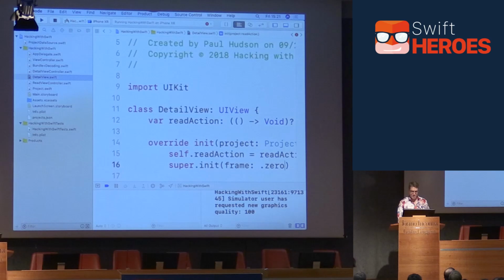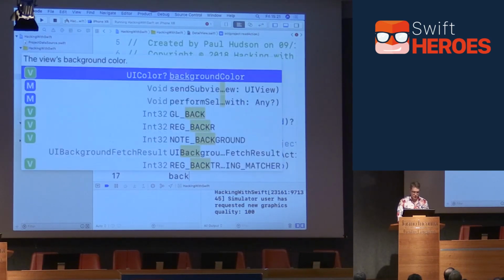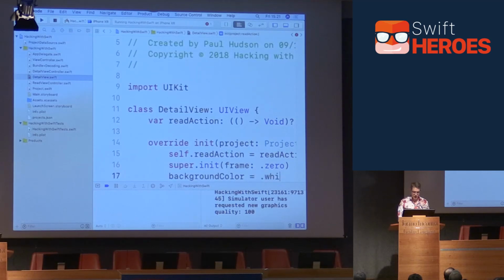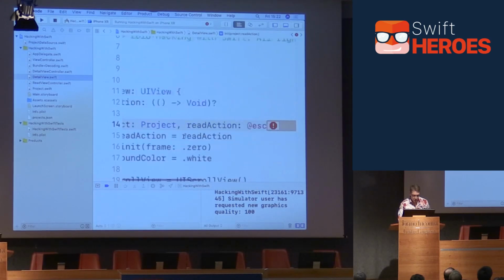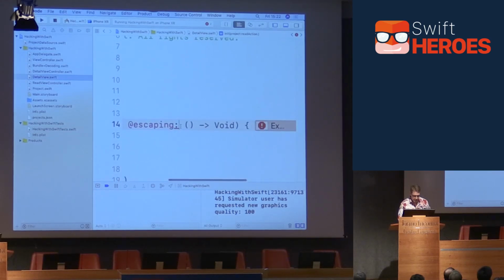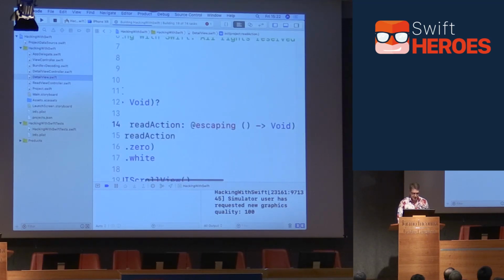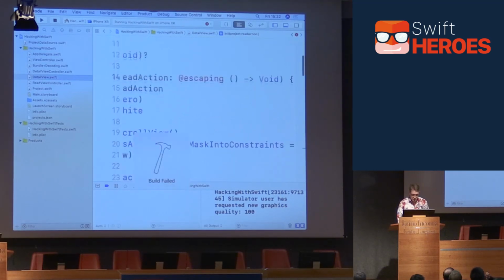There we go. And because we've made this in code, we have to give our view a background color as well, because that's done by IB normally. We're not doing that anymore in IB, so we'll just do white. Okay. Slowly getting there. Now, we no longer override the initializer, which is fine. That's our custom initializer. Take away the init override keyword. Command B. Thinking. It's still complaining. Oh, escaping. Shouldn't be a colon there. Silly. Okay, so we're getting there slowly.